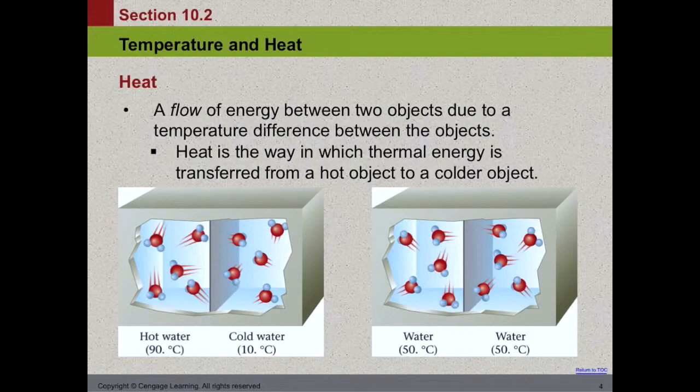So on the left side here, we have hot water and cold water. And on the right, we have the equilibrium with the two waters being the same temperature. So here we had energy flow from the hot to the cold. And then over here we have the equilibrium temperature where both sides are the same. Once again, energy cannot be destroyed, it is only transferred. So we transferred energy from the hot side to the cold side until both were at the same temperature.